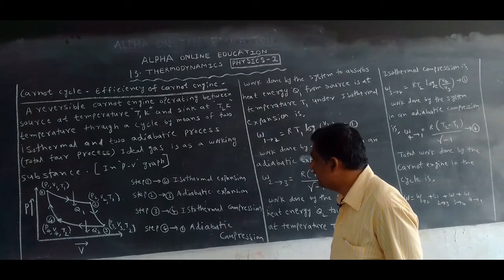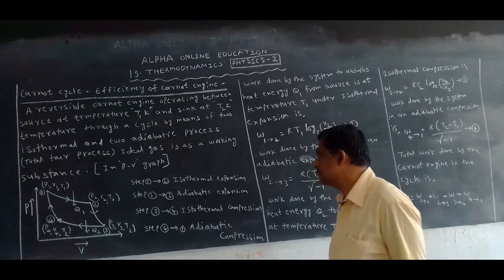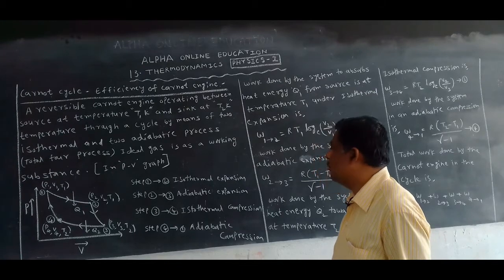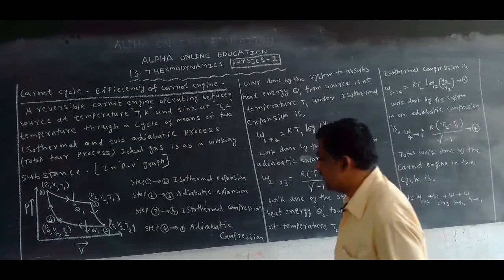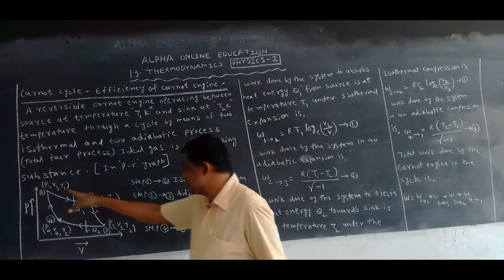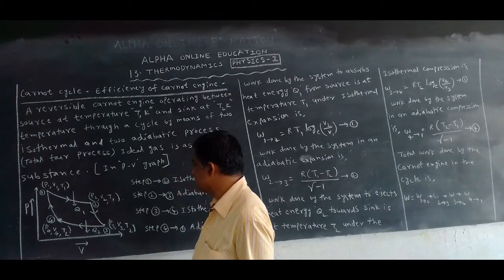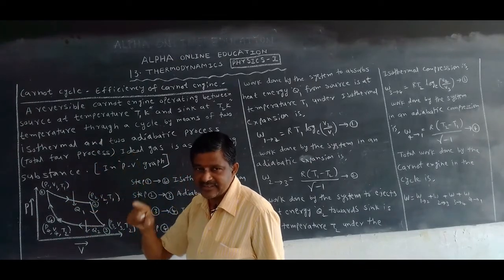The ideal gas is the working substance. This is a Carnot cycle. This is the cycle, where we take the ideal gas as the working substance.